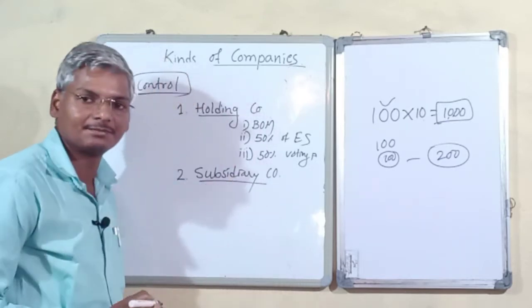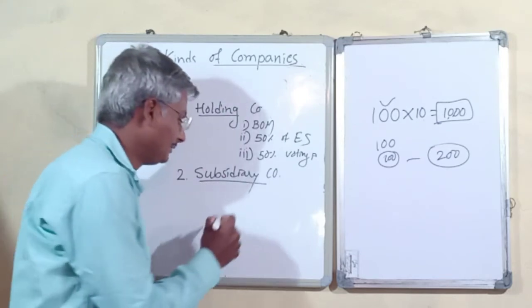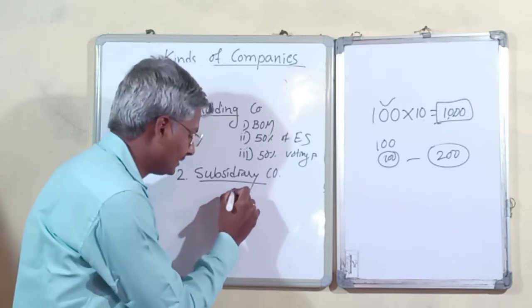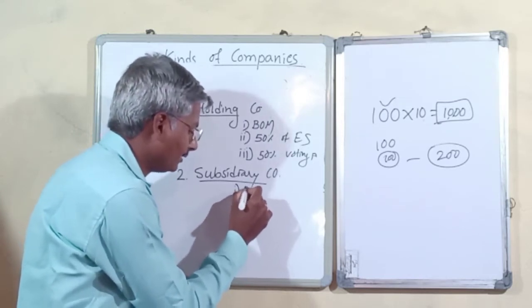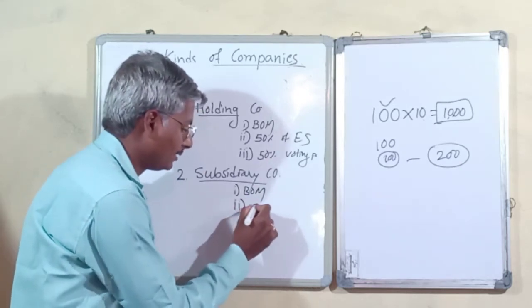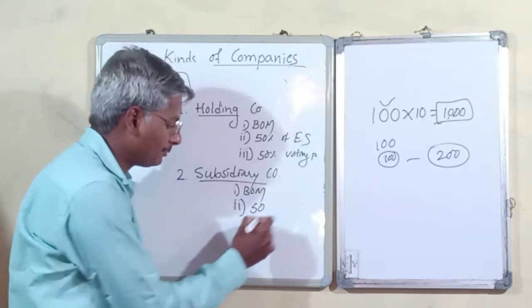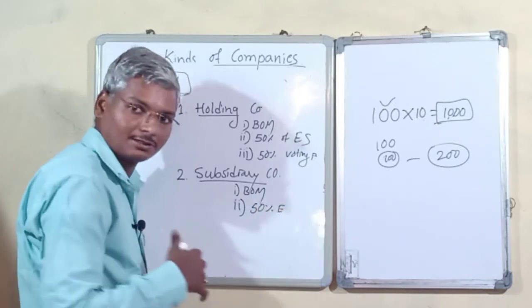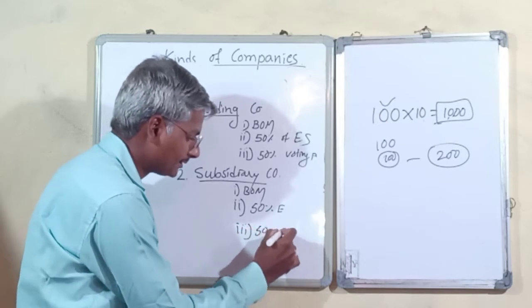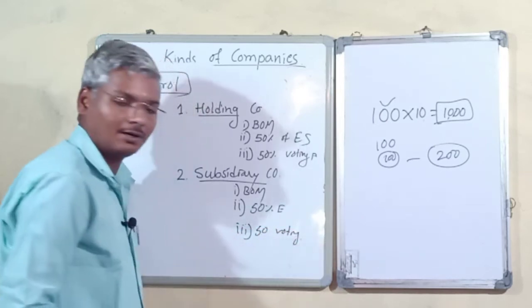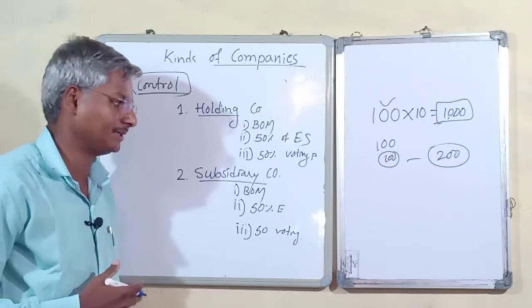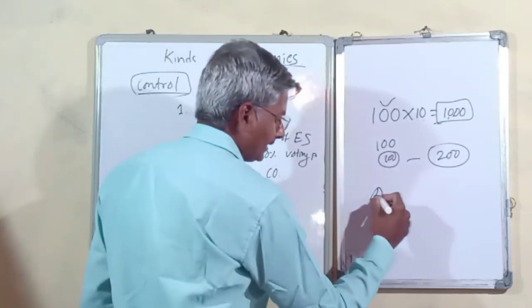In other words, subsidiary companies are companies which are controlled by some other companies. It may be in the form of board of membership, or some other company having 50% of equity shares in the same company, or 50% of voting power held by the other company. We call that a subsidiary company. Take the example of A and B.